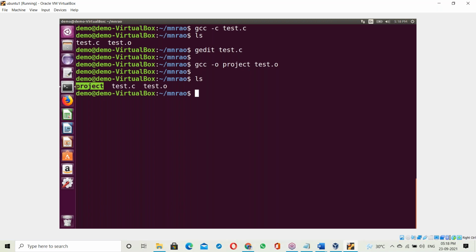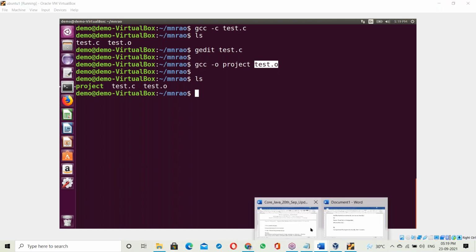How is this project exe file created? The GCC C language compiler takes the object file, your program's object file. The test.o object file is the binary code of the C program. The compiler takes the binary code for your C program plus the binary code for the stdio.h library, the C library, plus the OS library binary code. The OS library contains input output functions.